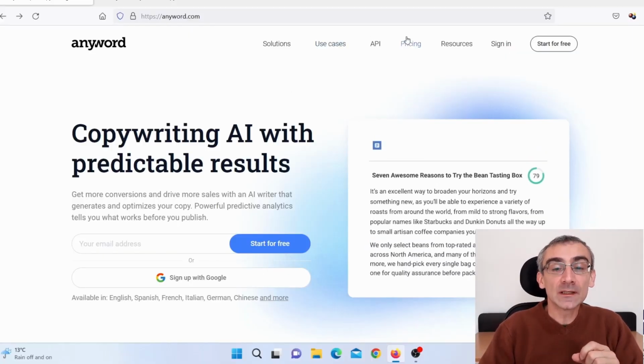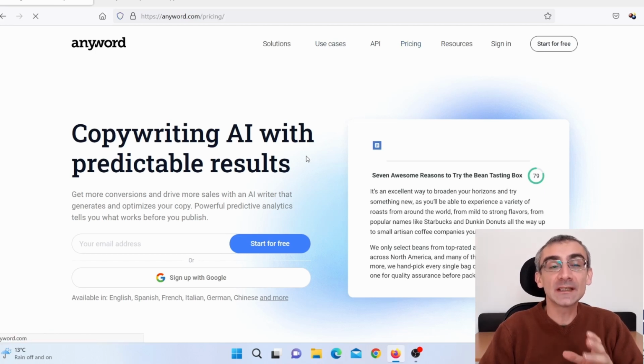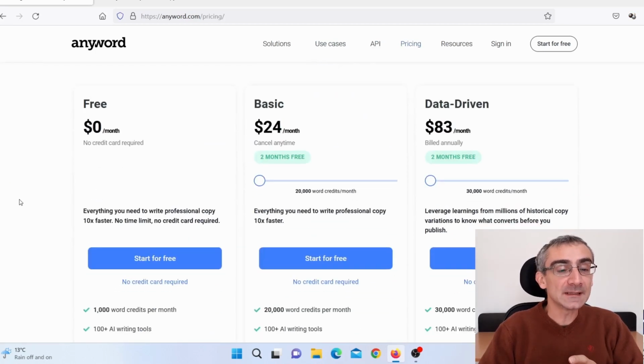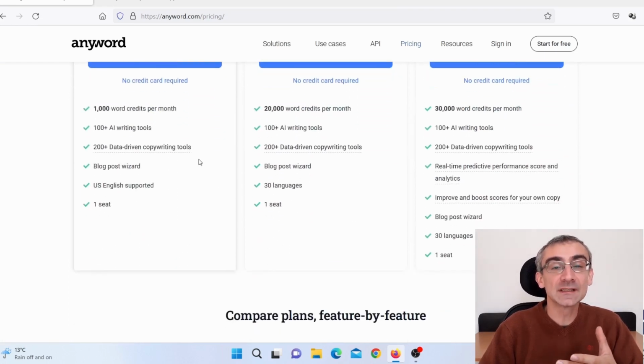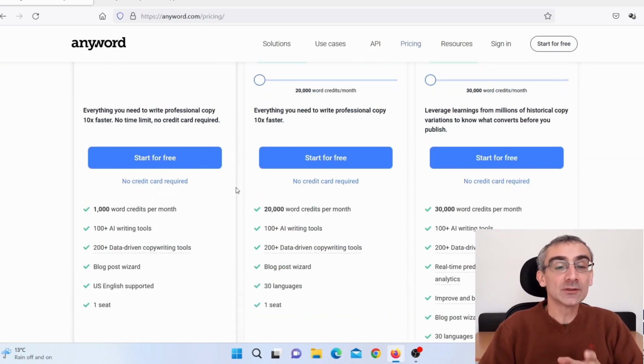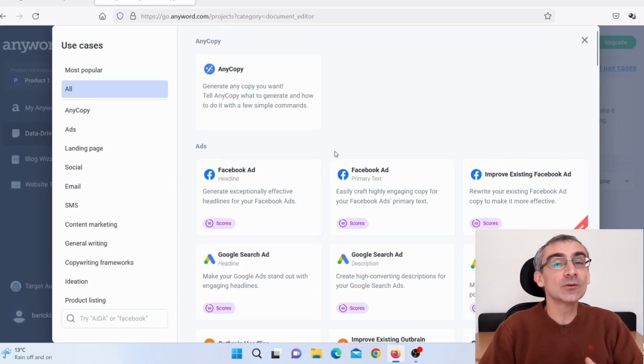And here, when you click here on pricing, you can see that they actually have a free and a paid plan. Here you can see a free plan, and of course the free plan has some limitations, but if you are just starting, then the free plan is okay. So what you need to do is click here on start for free and register for a free account. And when you come here, you can see all the things that you can do with this web-based software.